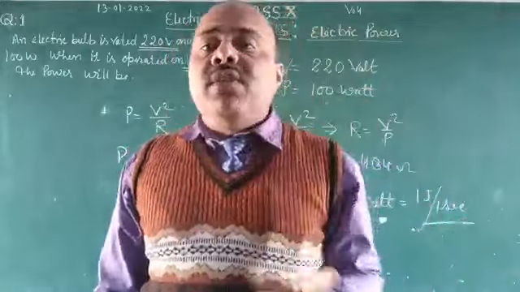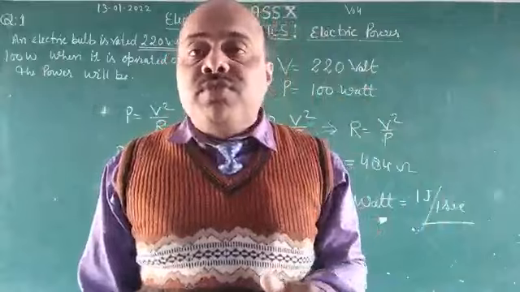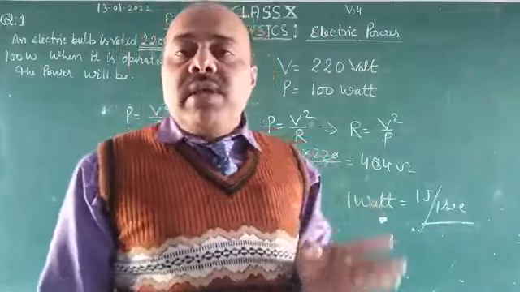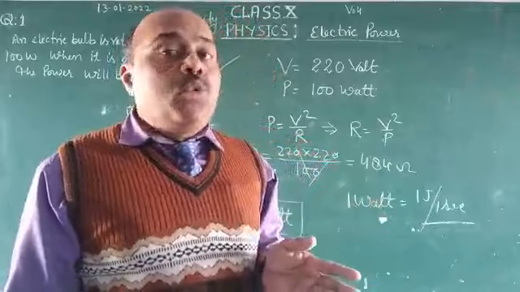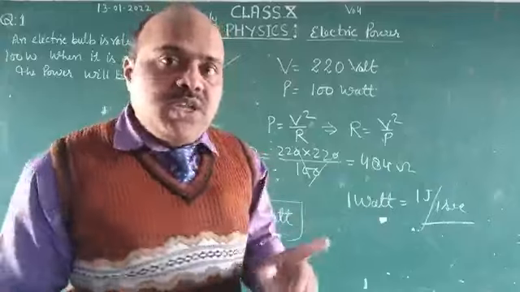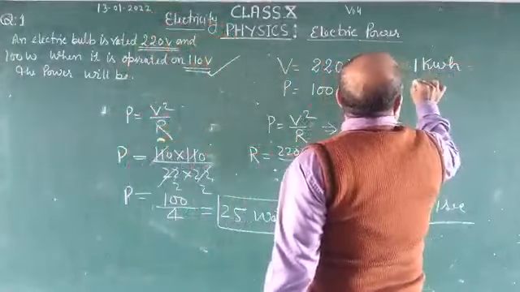Only the kilowatt is the unit of power, but kilowatt hour is the commercial unit of energy. Kilowatt hour is also called a unit. 1 unit is 1 kilowatt hour.